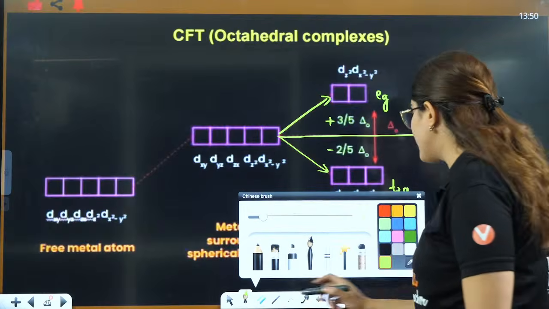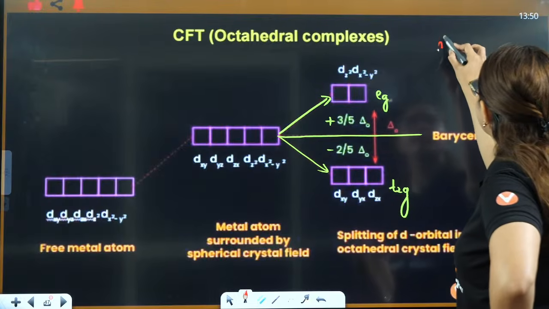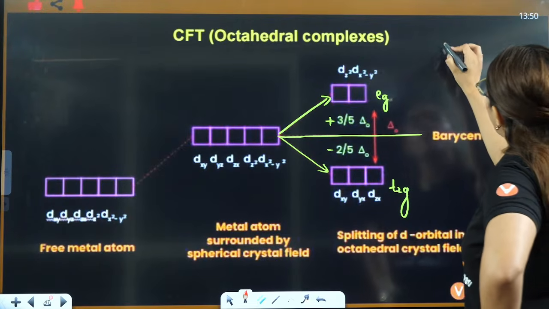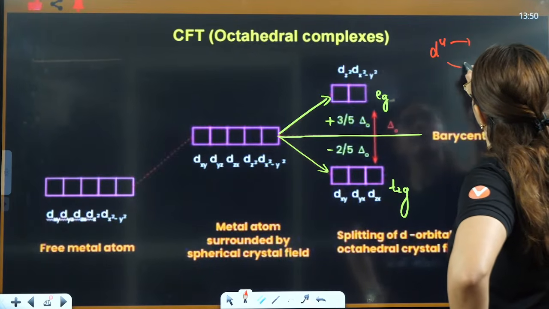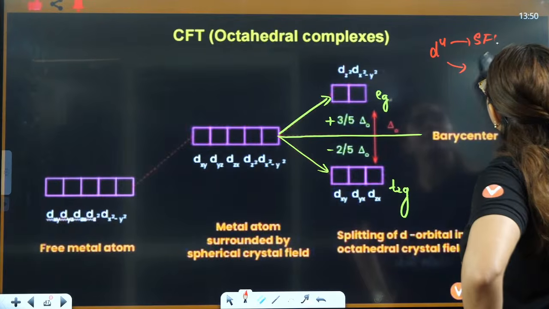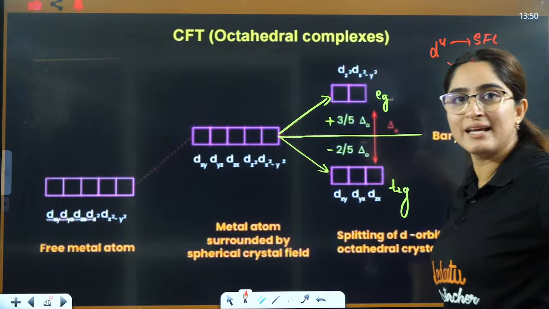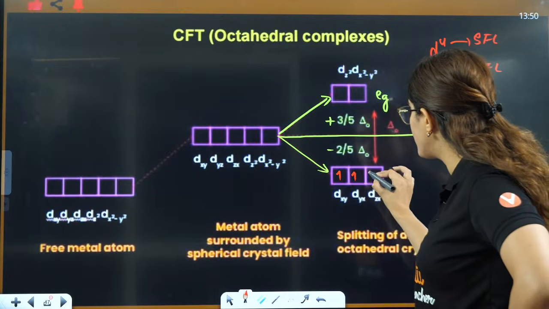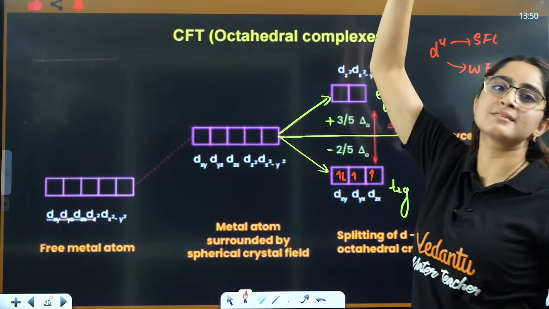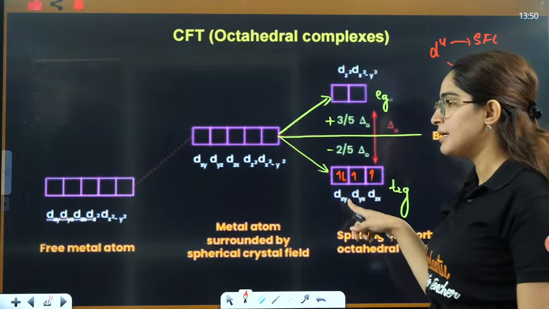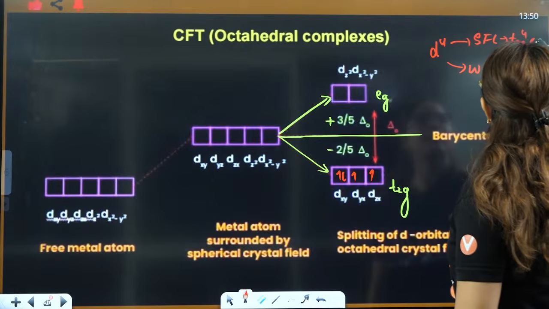So when you fill the electrons, let's say I am talking about only one thing here, that is d4. D4 can be of two cases: there can be a strong field ligand, or there can be a weak field ligand. In the strong field ligand, there will be pairing, so it will be 1, 2, 3 and 4, because the gap is very high. Strong field means this gap is very large, so pairing will happen. In this case, you will have t2g4 and eg0.